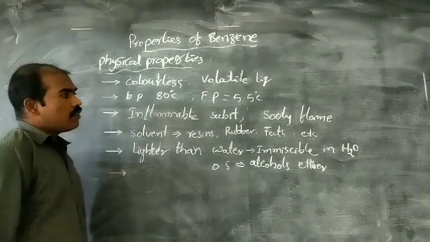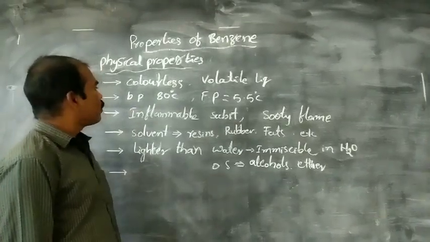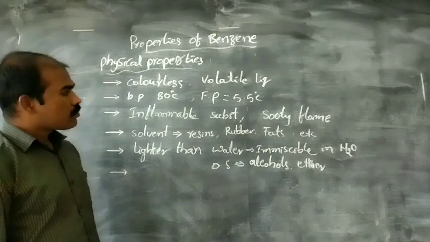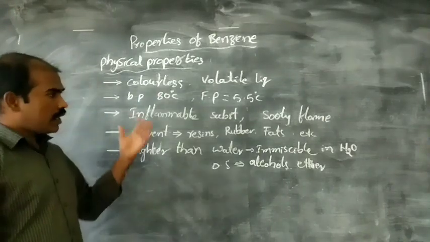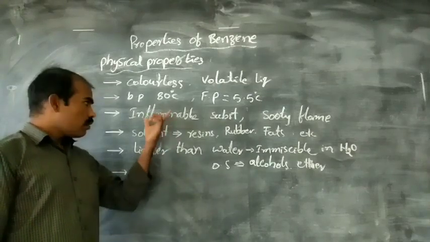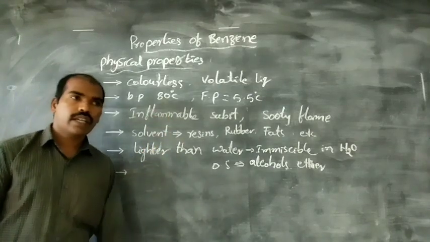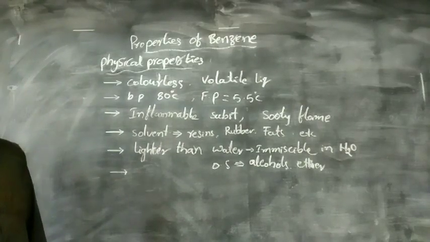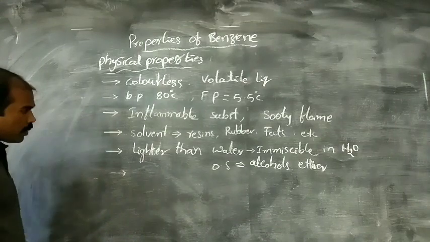These are the physical properties of benzene. Now all of you take a screenshot to write notes. It is easy when you follow these points. Take the screenshot first. Okay, these are the physical properties of benzene.